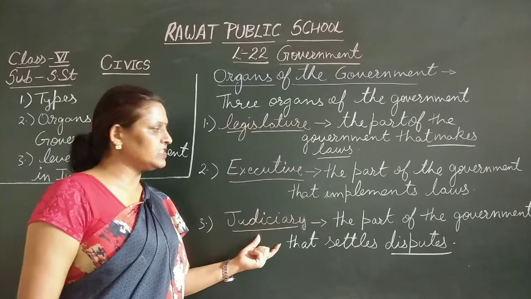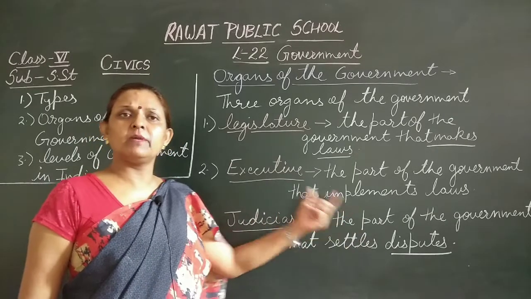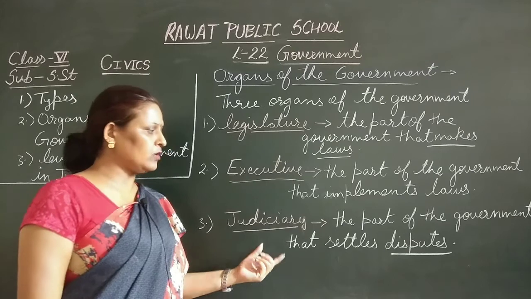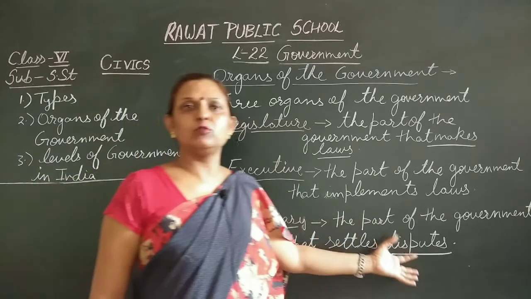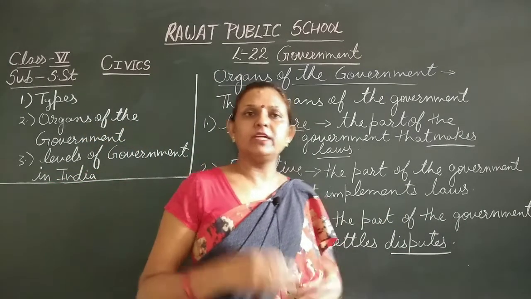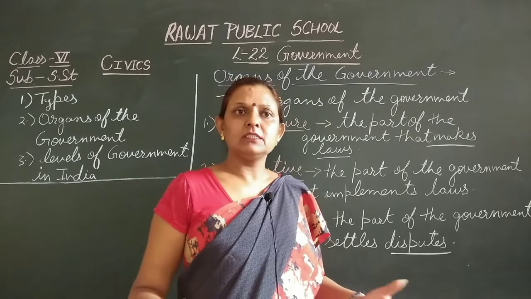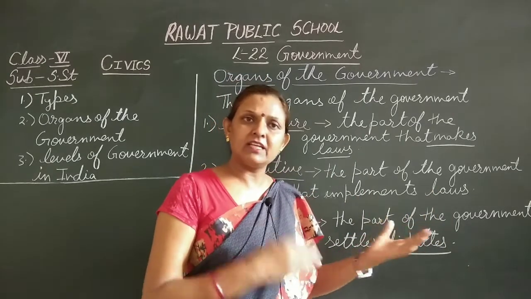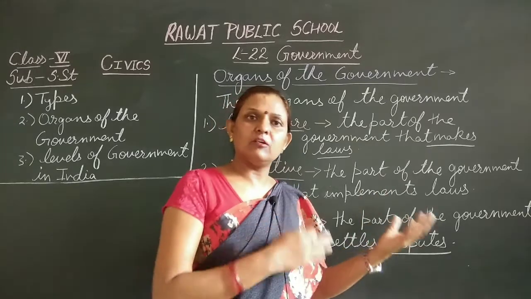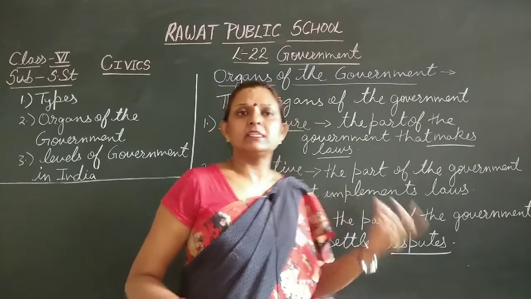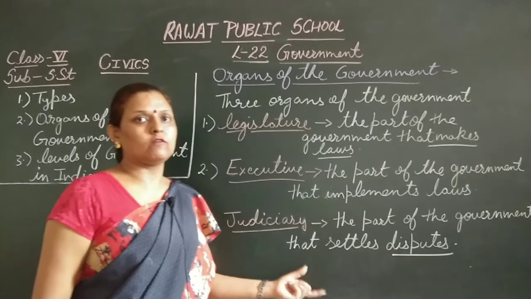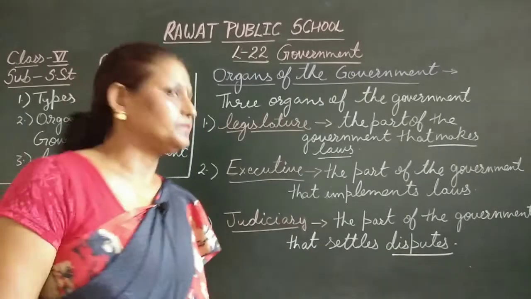When we talk about the judiciary, is that part of the government or an organ of the government? First and foremost, it is an independent organ which settles disputes. Disputes can be between two or more citizens, between two or more states, between the central and state government, or between government and citizen. It is the responsibility of the judiciary, or we can say courts, to solve the disputes.